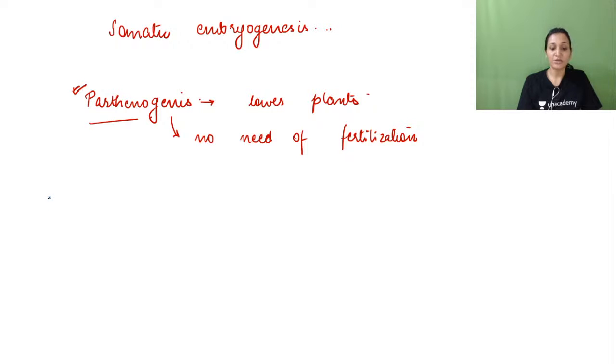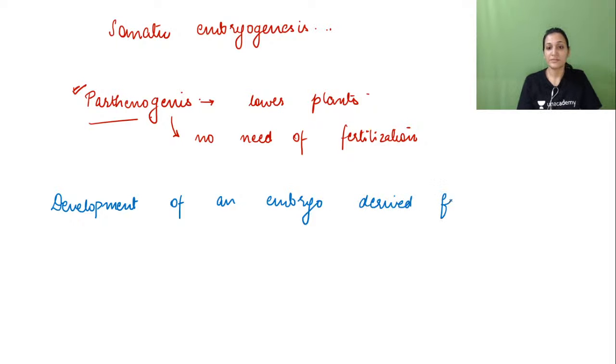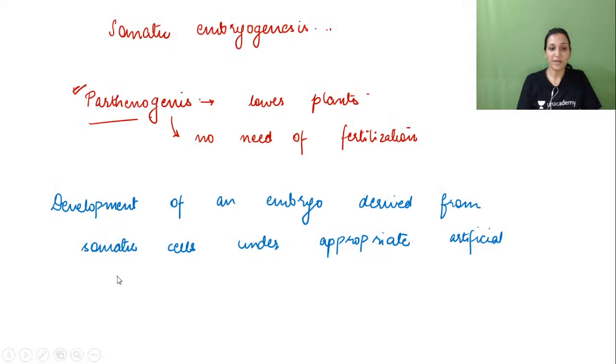So what is somatic embryogenesis? Development of an embryo derived from somatic cells under appropriate artificial environmental condition.